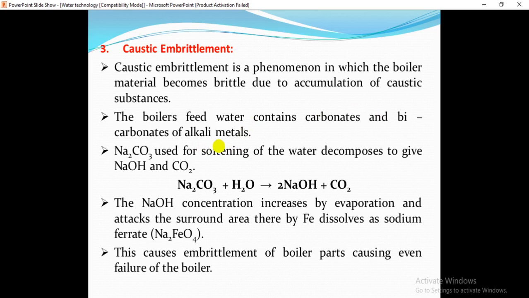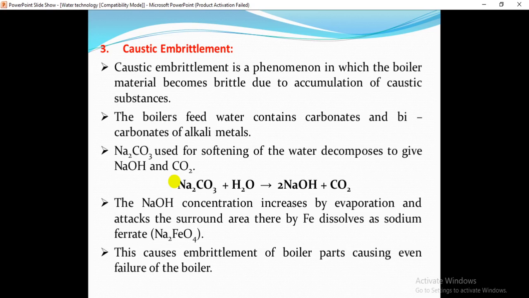The boiler feed water contains carbonates and bicarbonates of alkali metals. Sodium carbonate, Na2CO3, used for softening of the water, decomposes to give NaOH and CO2, that is, sodium hydroxide and carbon dioxide.